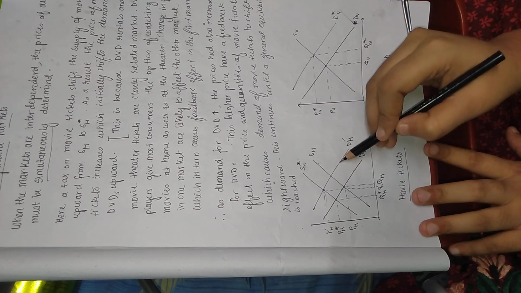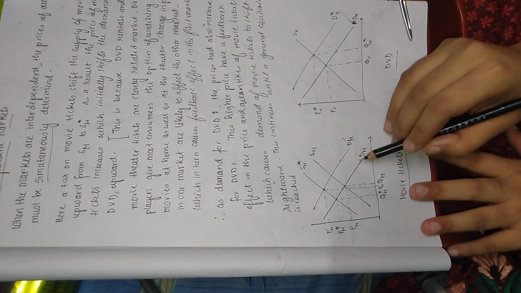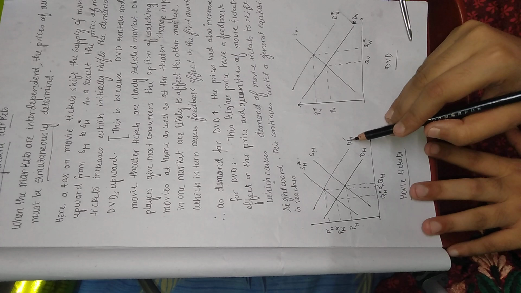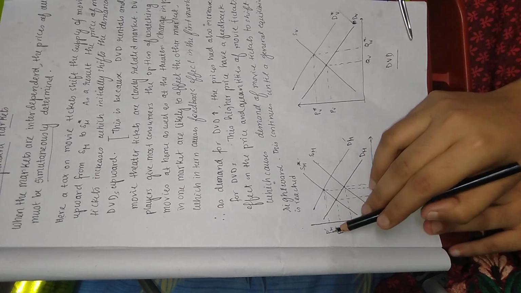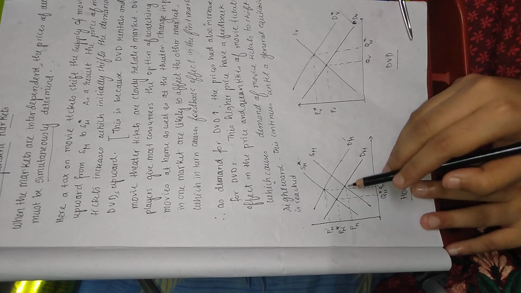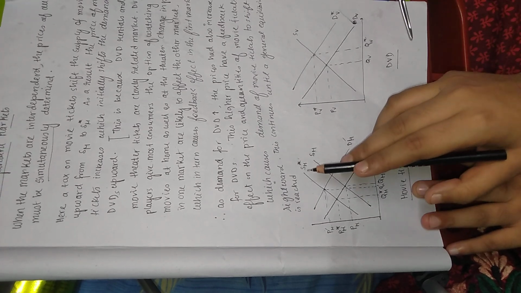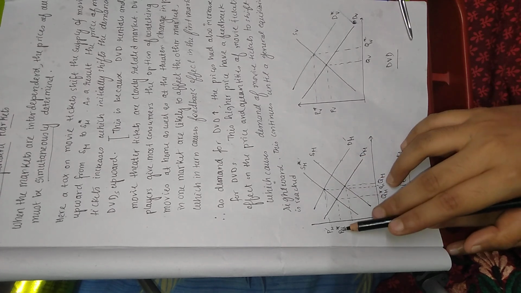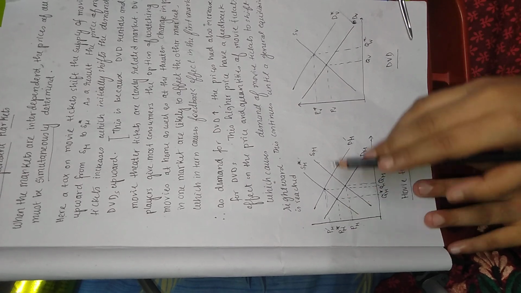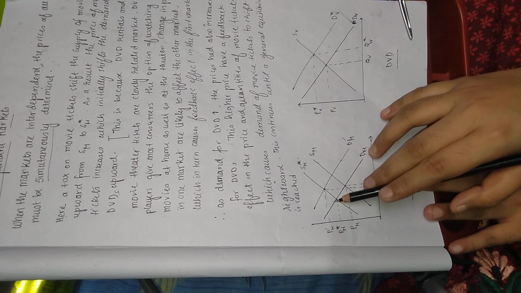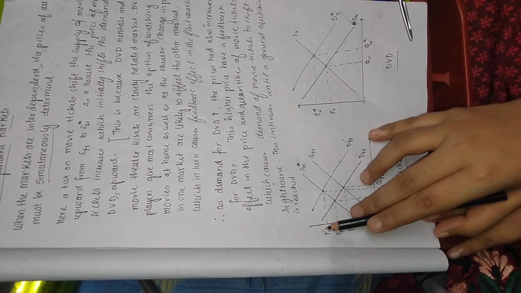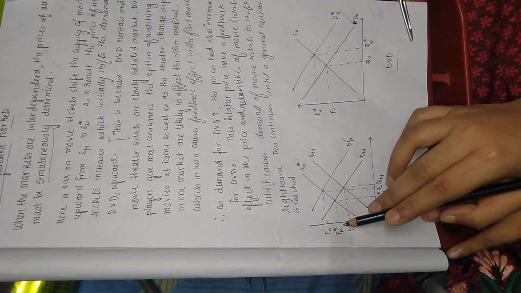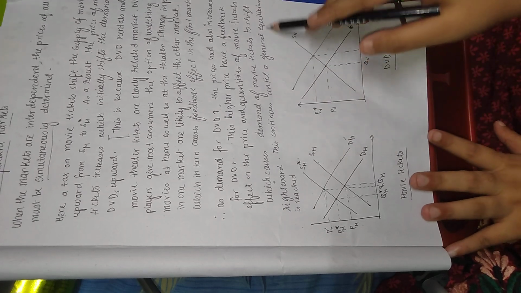As there was a rightward shift for the movie ticket, from DM the demand curve has shifted rightward, and it is now DM dash. Now the price has increased to PM dash. See, initially it was PM. When the movie ticket was taxed, the price came to be P star M, and when the demand increased, the price has further increased to PM star. This increase in price is due to the feedback effect. This continues until a general equilibrium is reached.